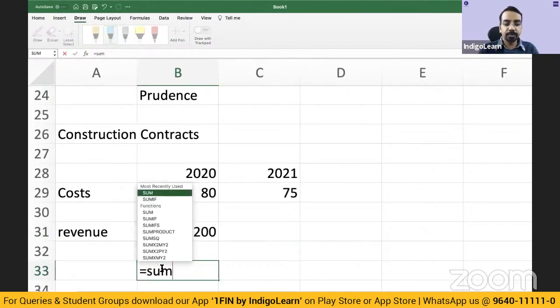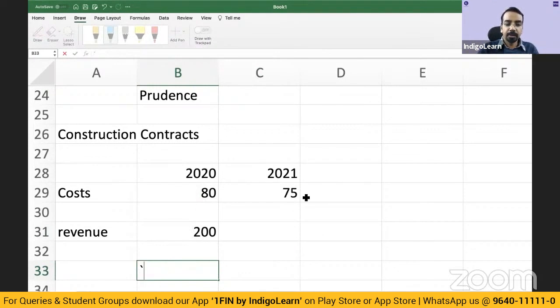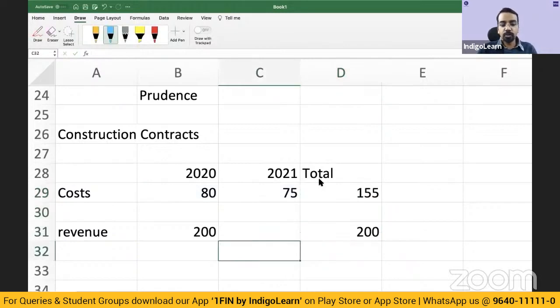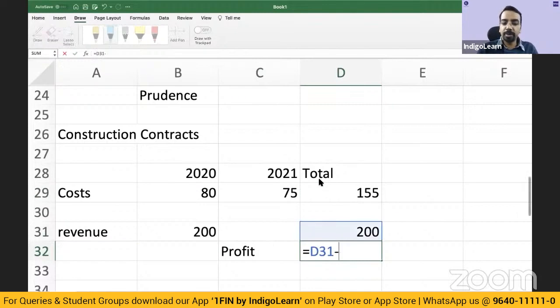Total profit is, you will say total cost is 80 plus 75, 155. Total revenue is 200. So profit is 200 minus 155. 45 is the profit. Correct? 45 is the profit. Now, 45 is the profit that all of us know.